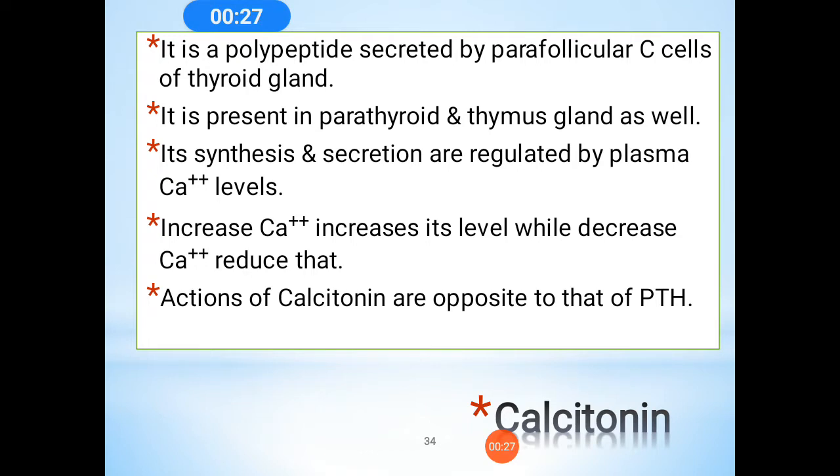The synthesis and secretion are regulated by plasma calcium levels. If calcium increases, its level increases; when calcium decreases, it reduces. That is, the actions of calcitonin are opposite to that of PTH. These actions mainly inhibit bone resorption and increase renal calcium excretion.